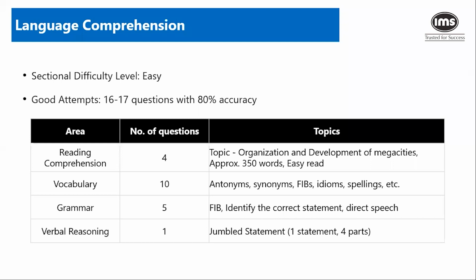Fill in the blanks, identifying the correct statement or part of the statement which has an error, and then direct speech-based questions, so direct, indirect speech conversion. And then verbal reasoning, there was one parajumble. So parajumble made an appearance last year, and even previously it has made an appearance. But you don't get a lot of questions from parajumbles. Fairly limited, maybe 1 or 2 questions is what you will typically get.